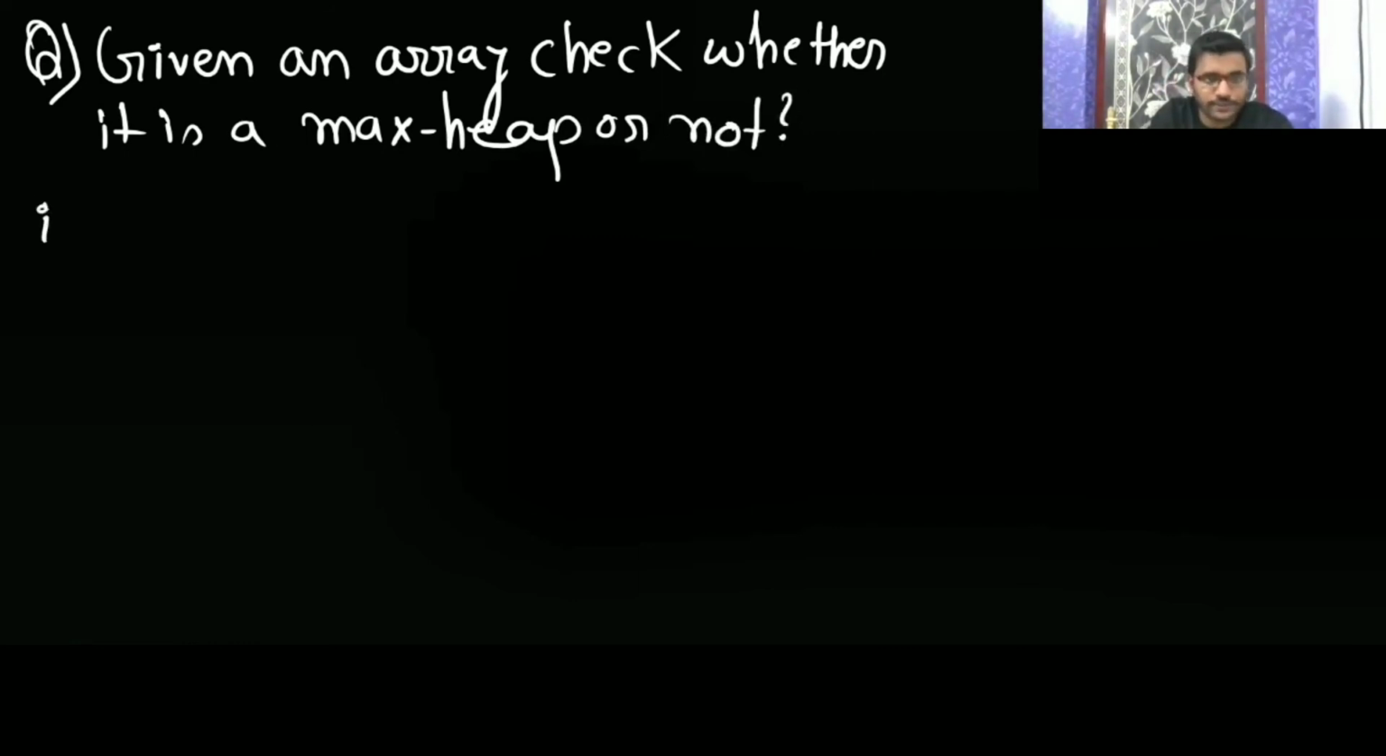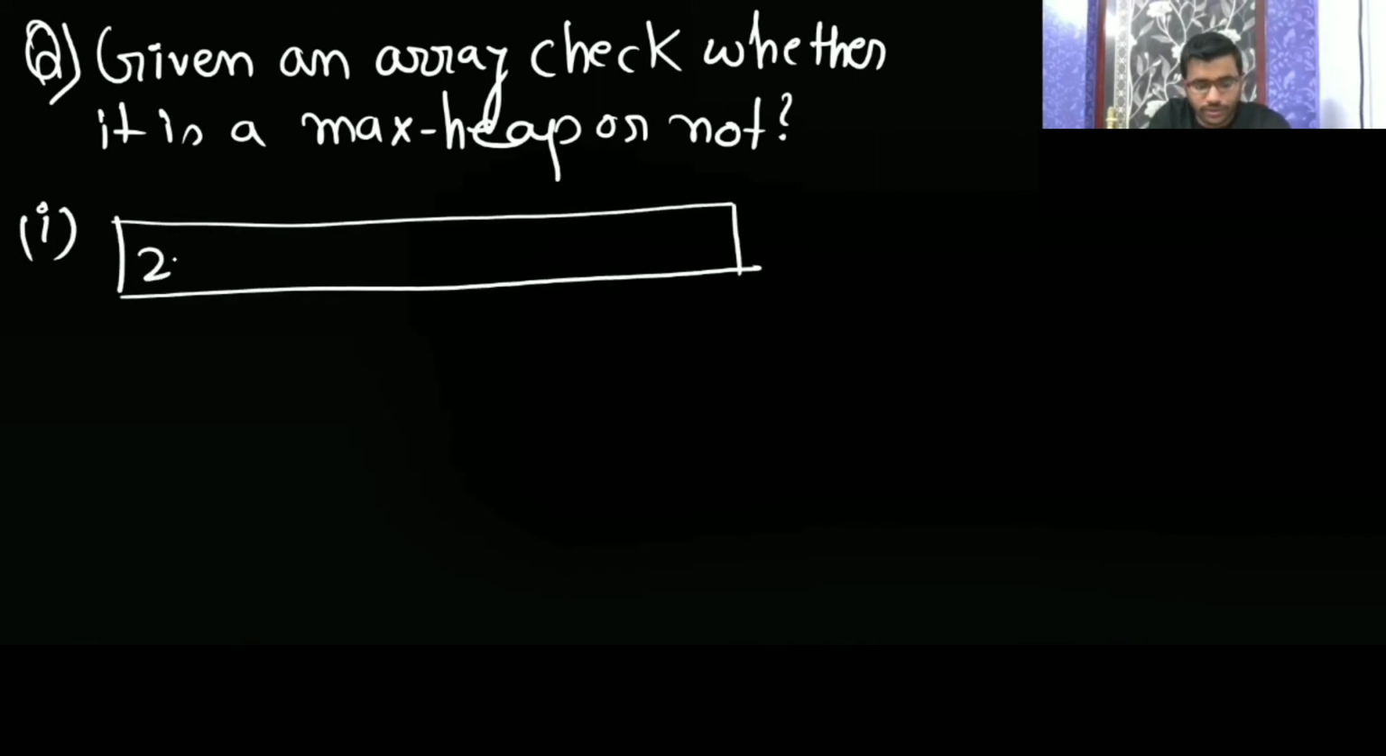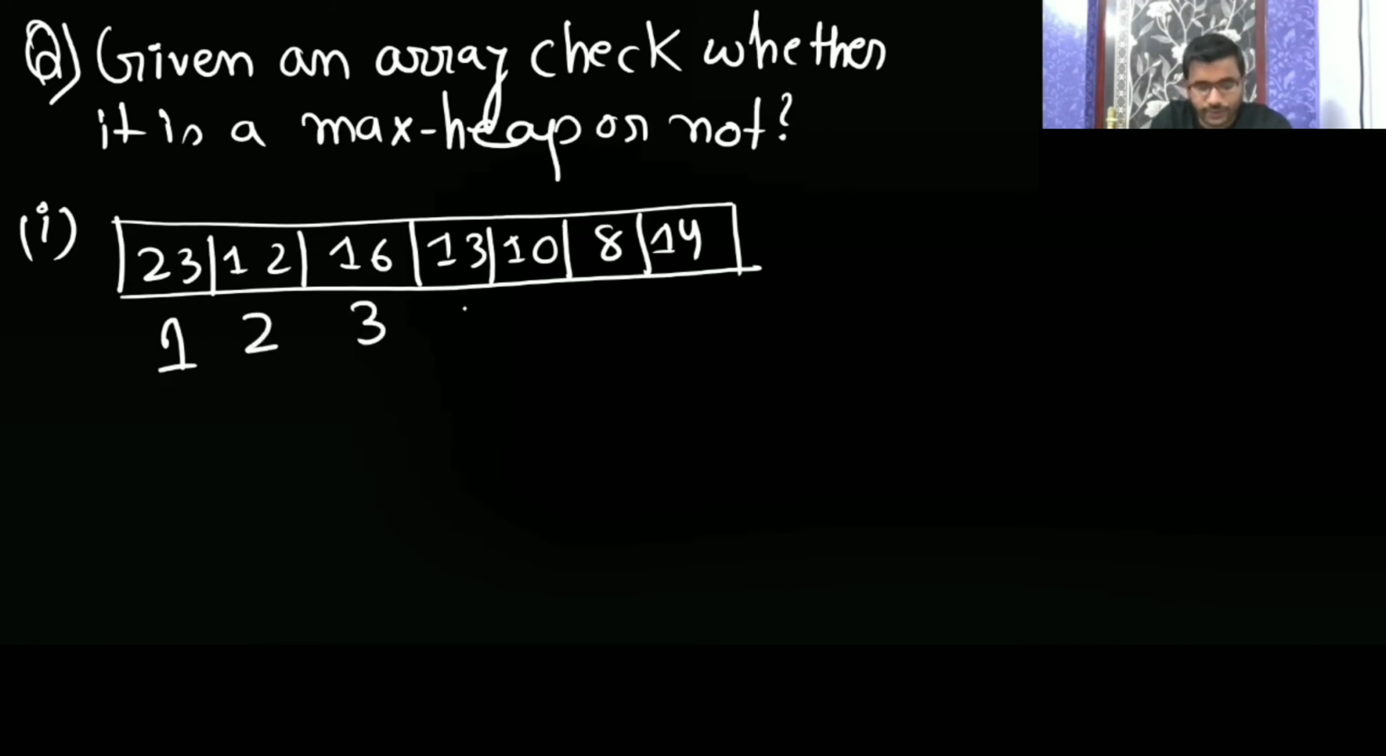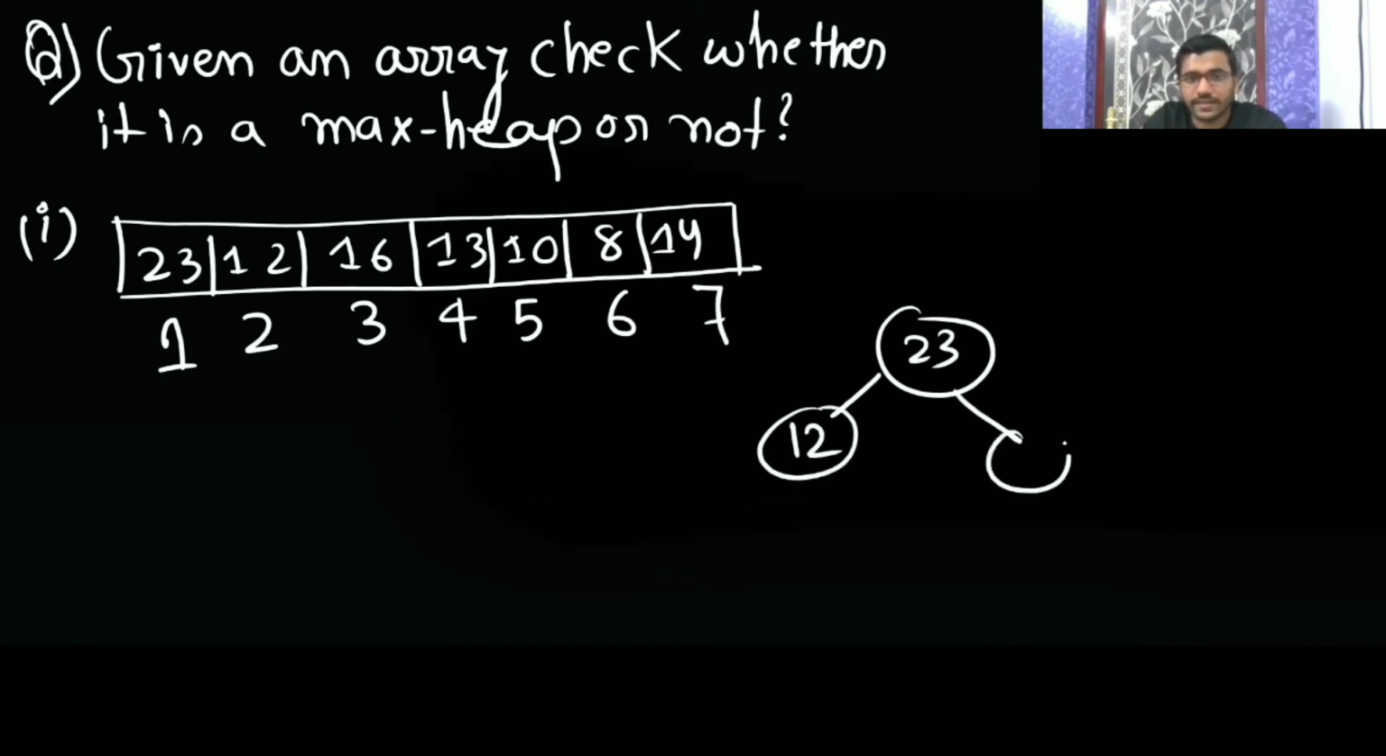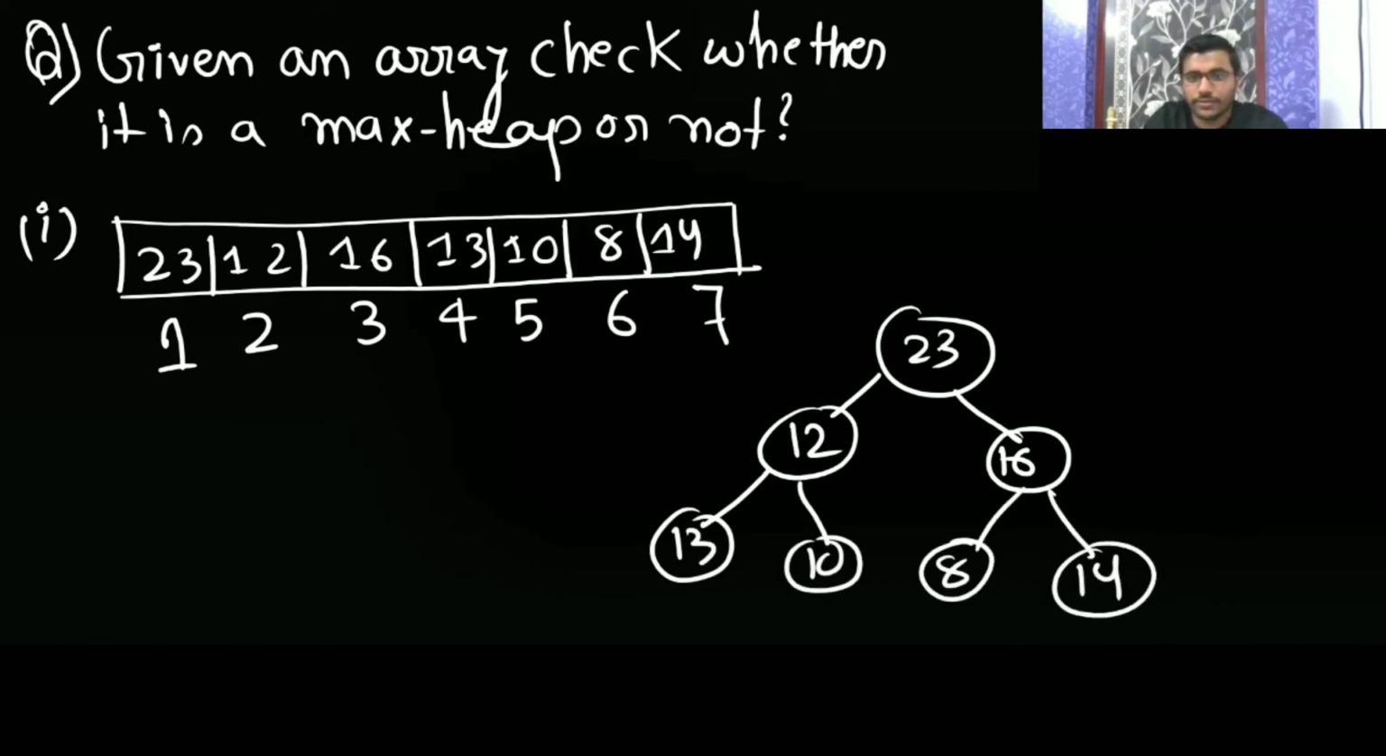So the first array has the elements 23, 12, 16, 13, 10, 8, 40. The indices are 1, 2, 3, 4, 5, 6, 7. The index is starting from 1. Okay. So it will have first 23, then 12, then 16, then 13, then 10, then 8, then 40.